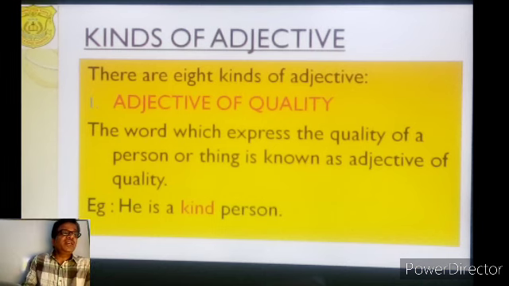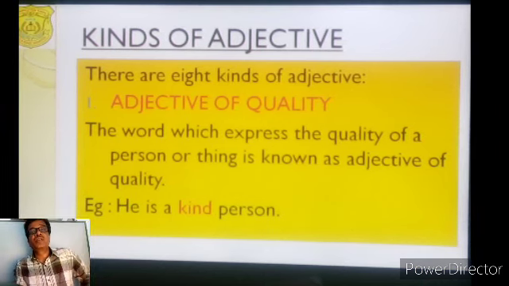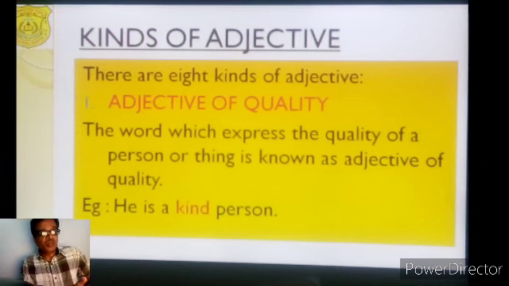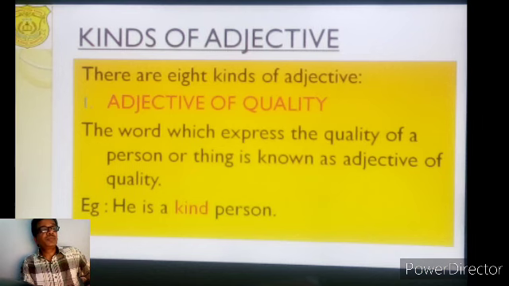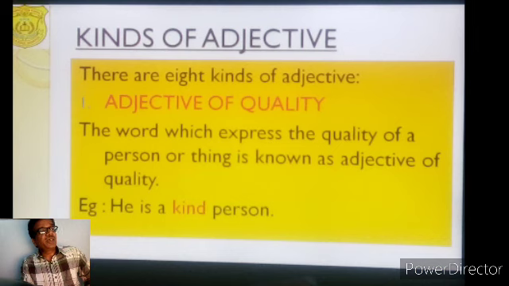So in the example, he is a kind person. What is kind? Kind is the quality of a person.